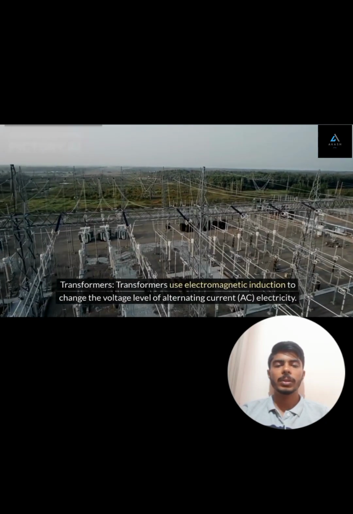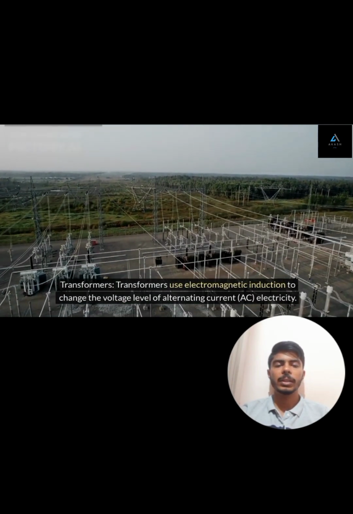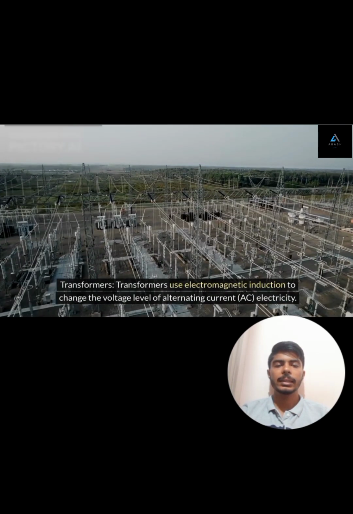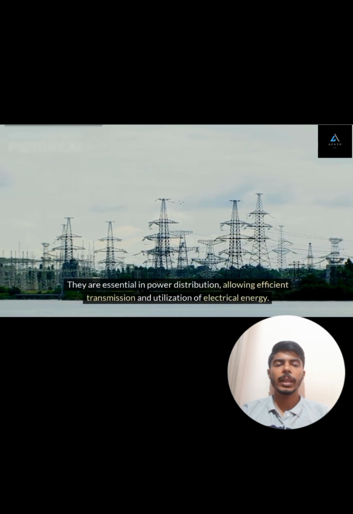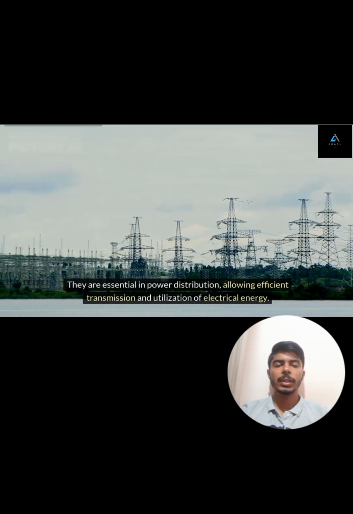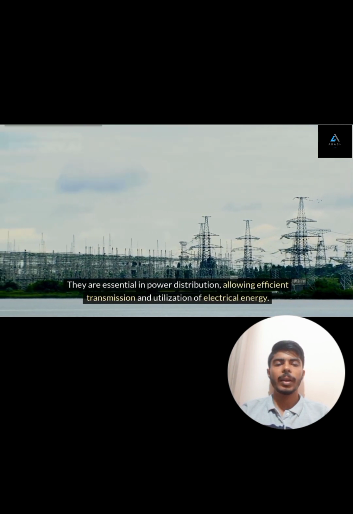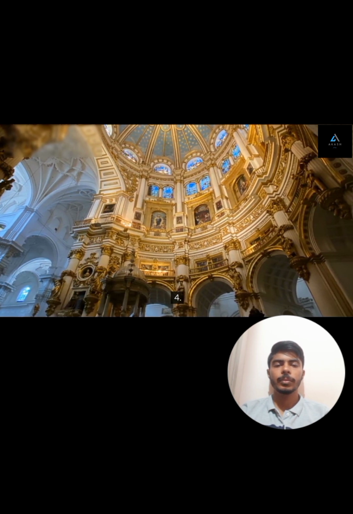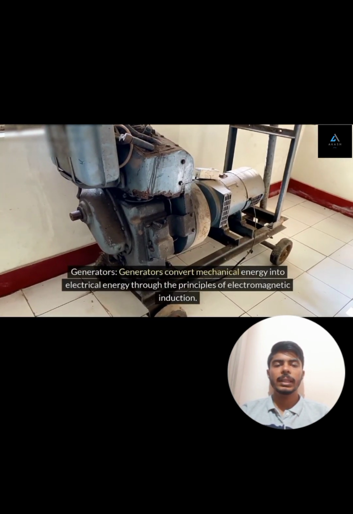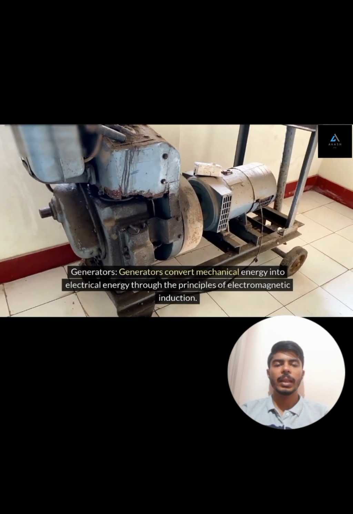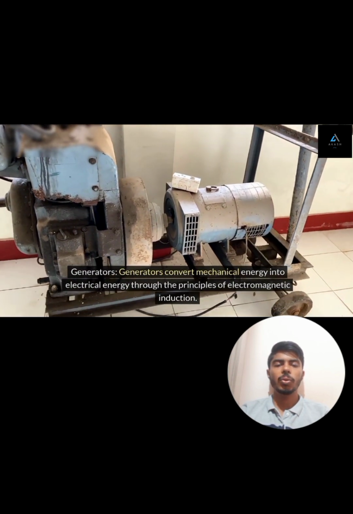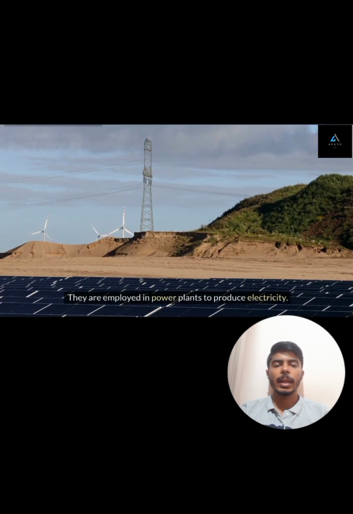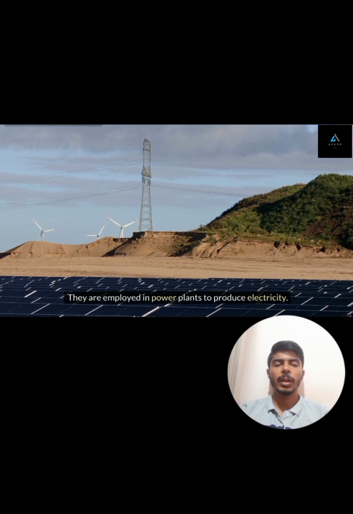Third, transformers. Transformers use electromagnetic induction to change the voltage level of alternating current, AC, electricity. They are essential in power distribution, allowing efficient transmission and utilization of electrical energy. Fourth, generators. Generators convert mechanical energy into electrical energy through the principles of electromagnetic induction. They are employed in power plants to produce electricity.